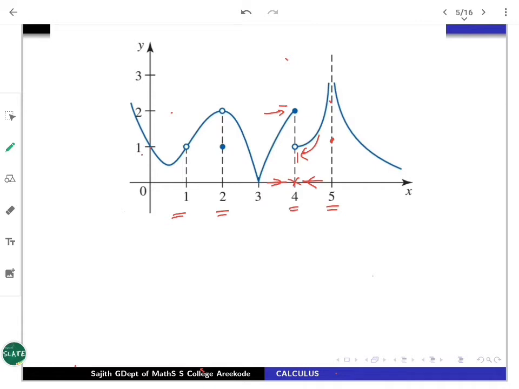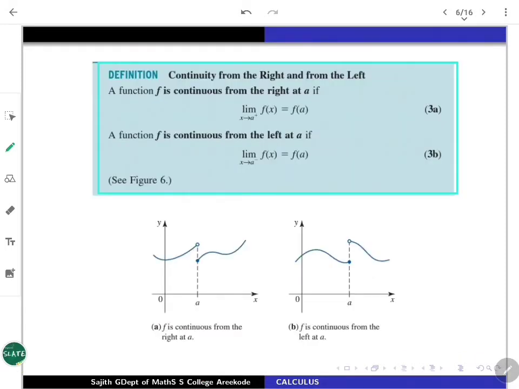But how will you define this right and left things? See, for example, if you are working at some point, the situation is something like that. From the left, whenever you are approaching towards 4, some continuity concept is coming, because as you approach 4 from the left, it mingles with the evaluation. So you have to say that from the left it is going to be continuous. So we say that it is left continuous at that point. In general, if you wish, we can define it like that.